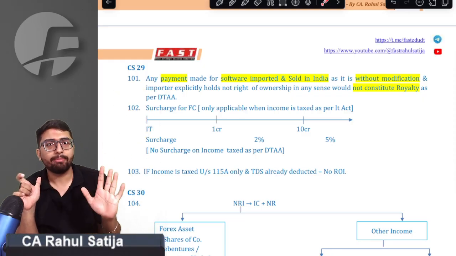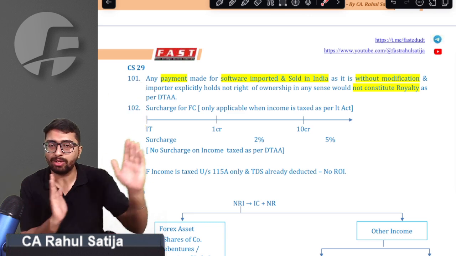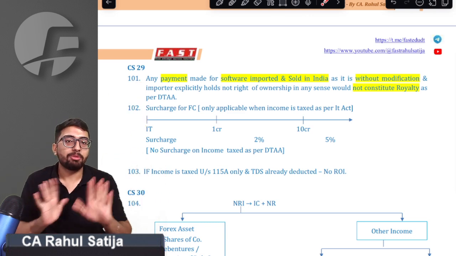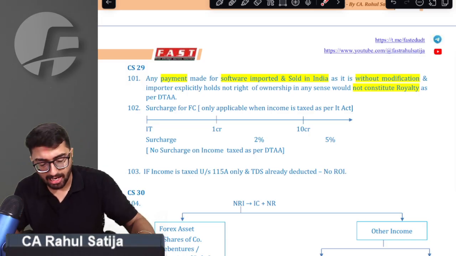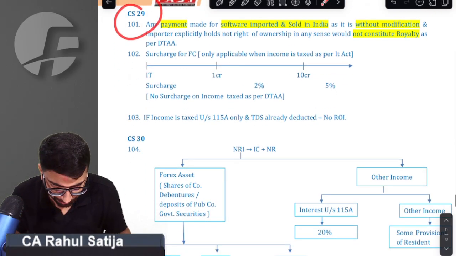As per the Income Tax Act, it might be royalty. As per Income Tax Act Section 9, Subsection 1, Clause 6, it might be royalty. But as per DTAA, it is not considered as royalty. This has been asked 2 times, so you have to remember this point.